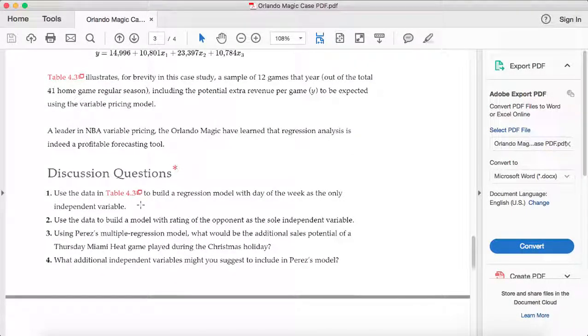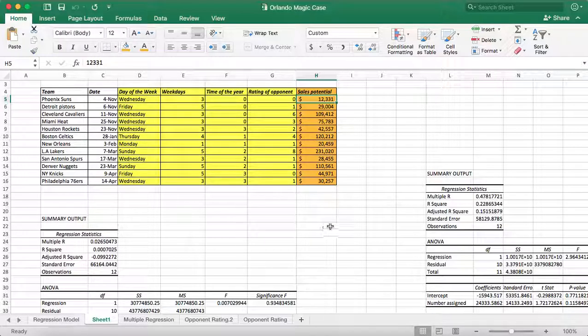So the first question, as I mentioned, is to build a regression model with the day of the week as the only independent variable. So we can go to Excel, and I want to show you guys this table. This is the final result, but I did this table myself. What I did was copy the teams, the date, the day of the week, and also the assigned number for the weekdays. We can see here Monday is assigned a number 1. Then Tuesday we don't have, but Wednesday is assigned a number 3. Thursday is assigned a number 4 right here, and then Friday, and then Sunday.